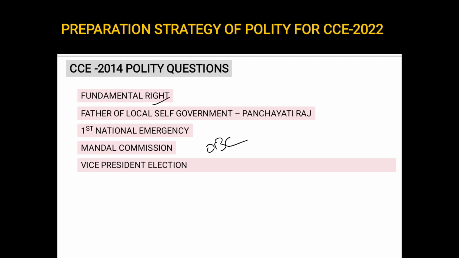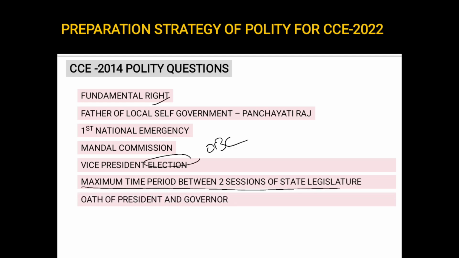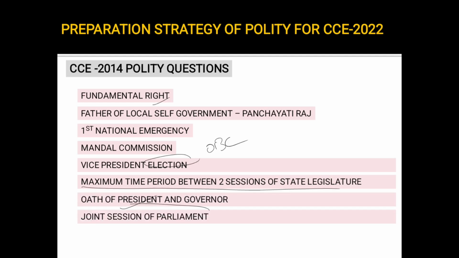There was a question on the election of vice president. Again, see, again the repeat of the same question, exactly the same. Maximum time period between two sessions of the state legislature. Then there was a question on oath of president and the governor. And there was a question on the joint session of the parliament. This is a very important topic, joint session of the parliament. Which article deals with the joint session? Who presides over the joint session of the parliament?